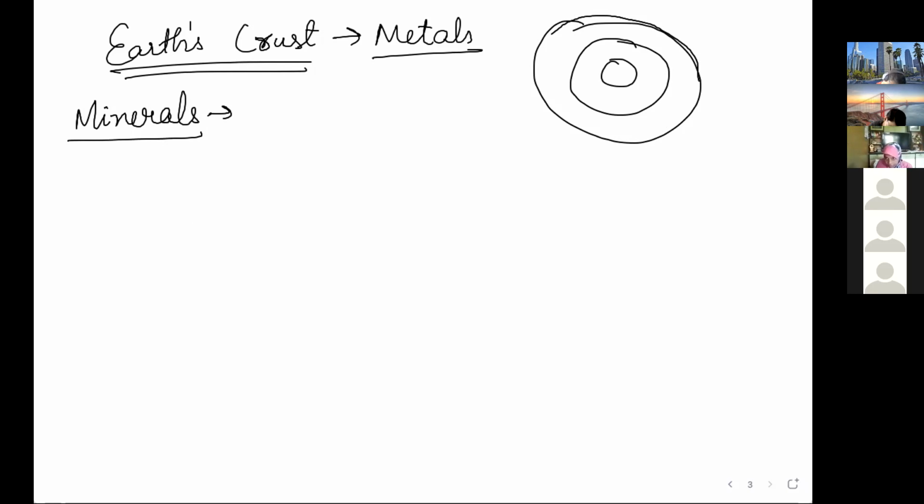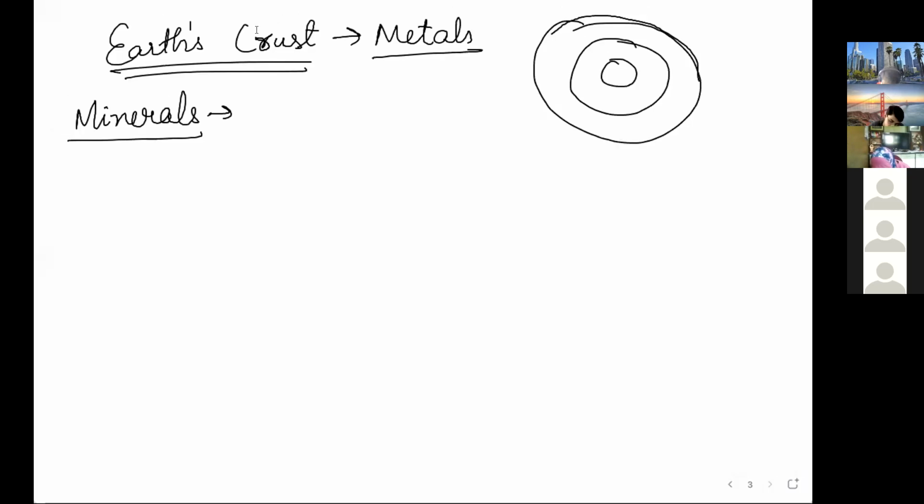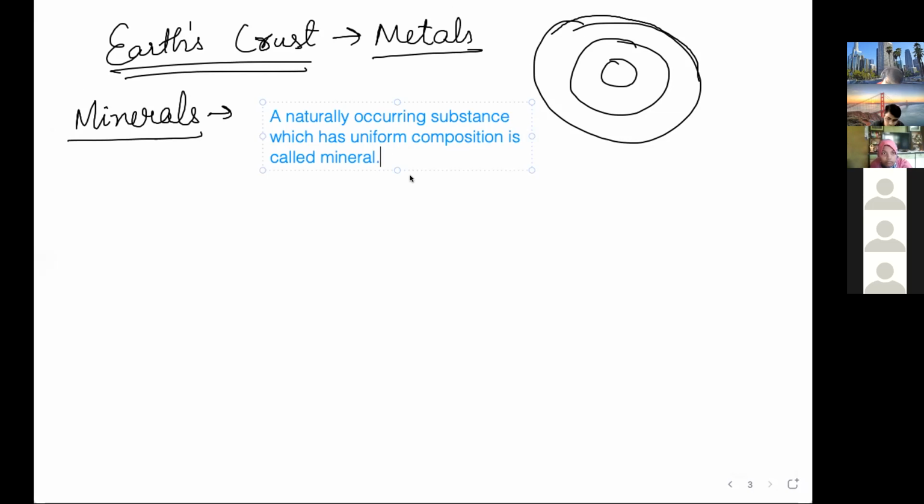A mineral is anything naturally occurring which is present in Earth's crust, and these minerals are the source of metal. The minerals from which metals can be extracted are called ores.